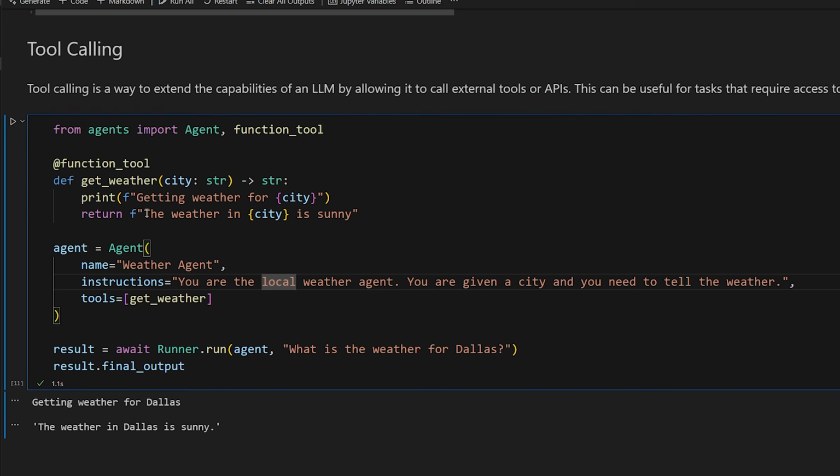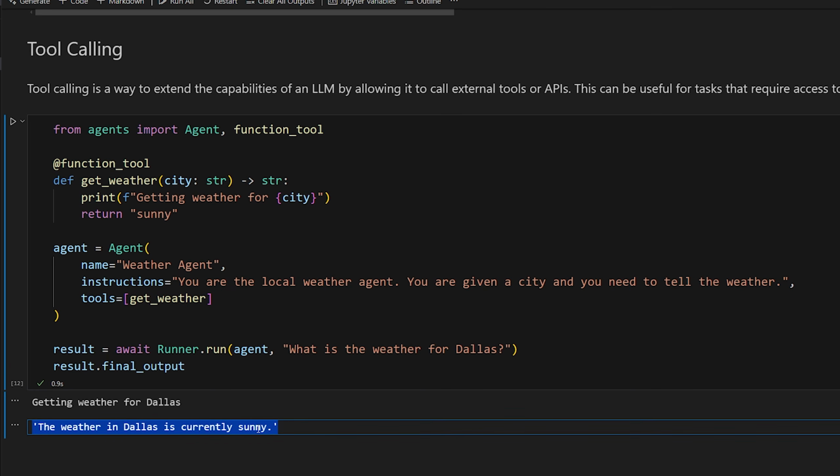So literally just use the output from the function directly. But if we want to, we could just simply have it say sunny. So the only thing that the model is getting back from the function is what the weather conditions are. And then it will use that to actually craft a response for you properly. It's not going to just say sunny. So let's try it out again. There we go. Getting weather for Dallas. The weather in Dallas is currently sunny.